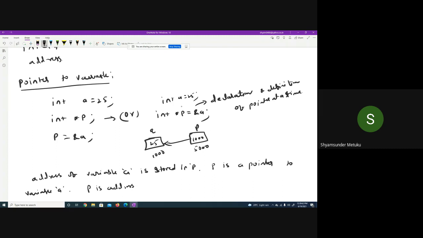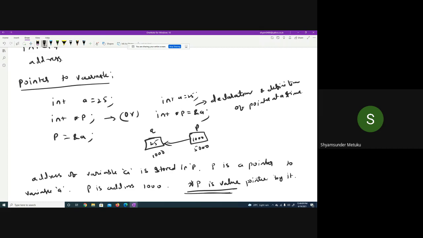Now for the first time I'm writing star p other than in a declaration. Star p is the value. This is underlined: star p is the value pointed at the location pointed by it.